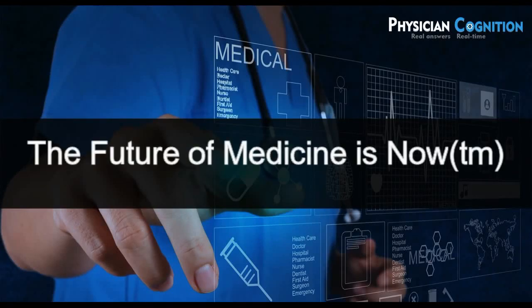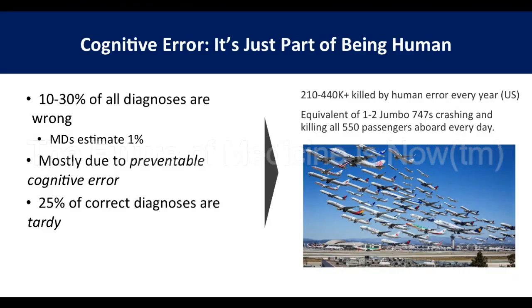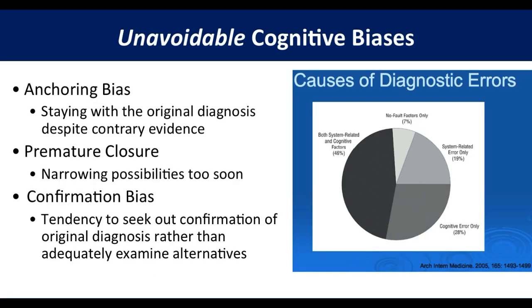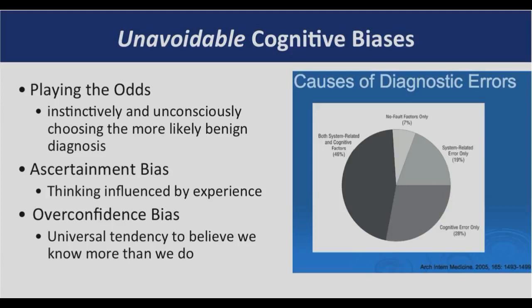Welcome to Physician Cognition's beta platform. We all know that diagnostic errors are too common. The rate of misdiagnosis is 10 to 30%, depending on the study. The reason an intelligent algorithm is so powerful is that most misdiagnoses are due to human cognitive errors that do not affect computers. Cognitive errors include premature closure, the number one cause of misdiagnosis, as well as other cognitive biases that are simply part of being human.